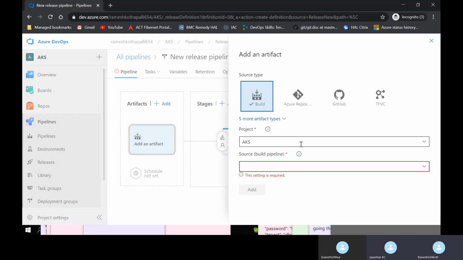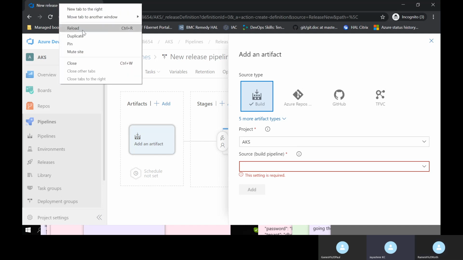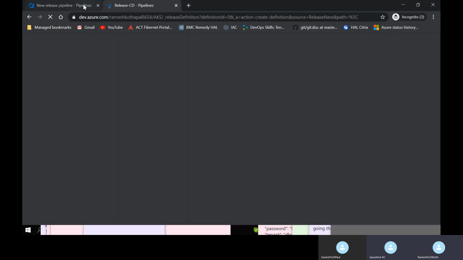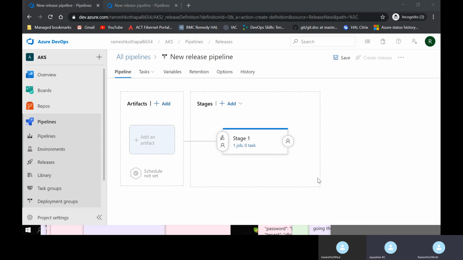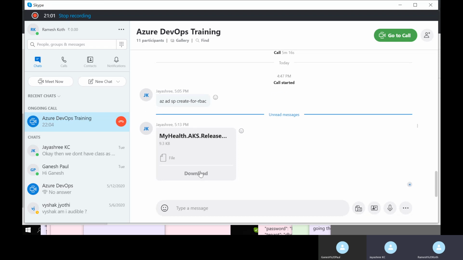Let's see if that build is happening. I'm giving you a JSON file, so this is not required; you just have to import it. Download this and import it here.